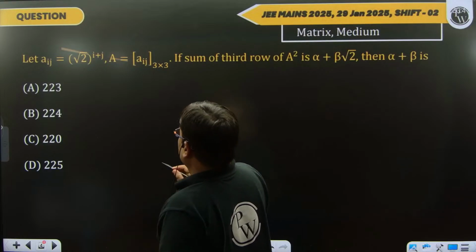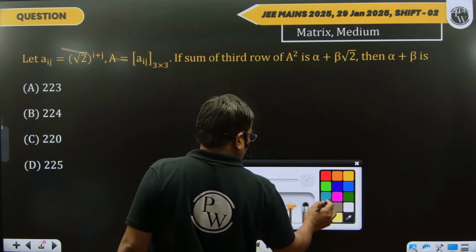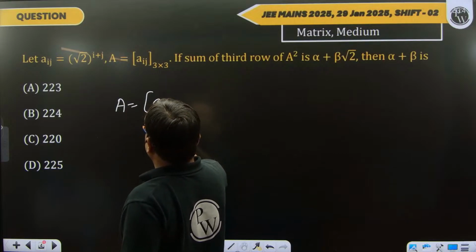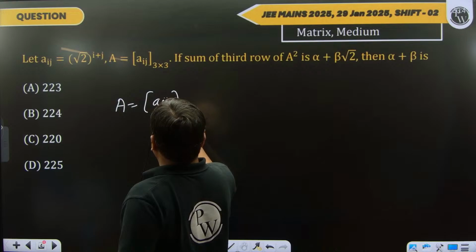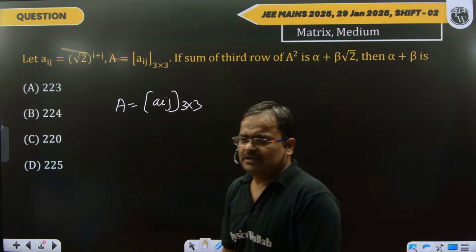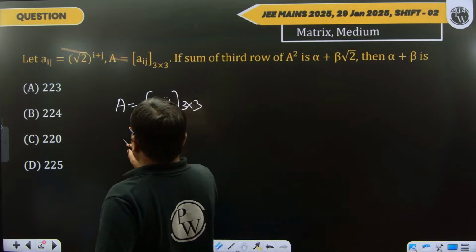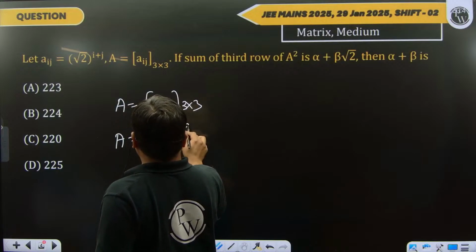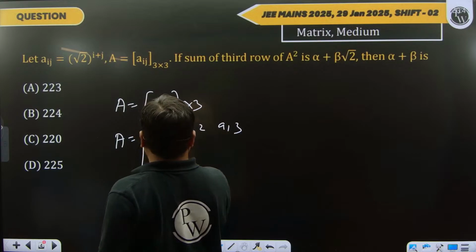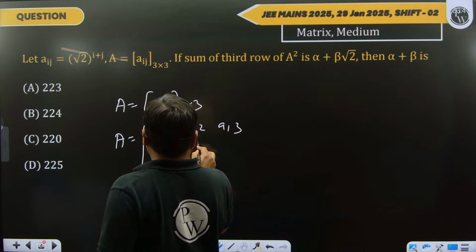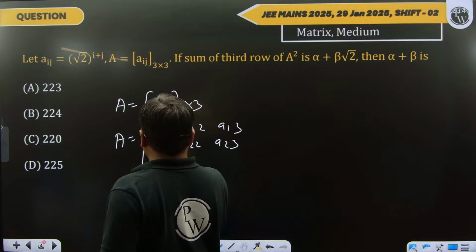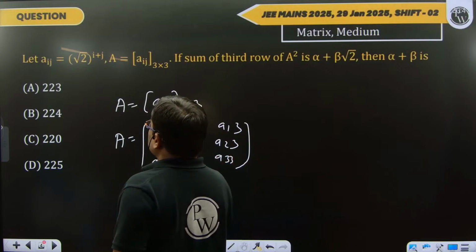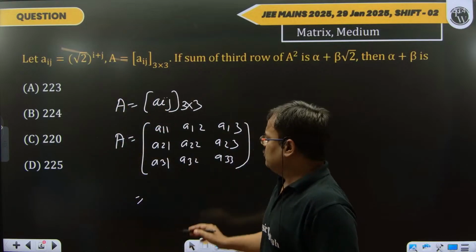So first we take the matrix. This is A and this is given as Aij, and it is of order 3 by 3. So just what we do, actually, we take the values. This is A11, this is A12, this is A13, right? This is A21, A22, A23, A31, A32 and A33, okay? According to this information we just put it here.